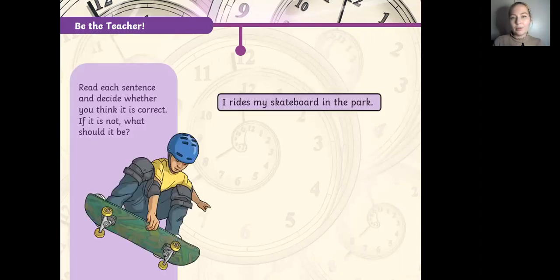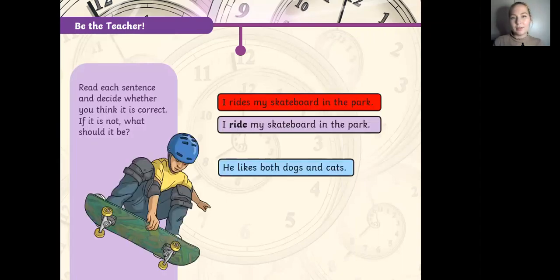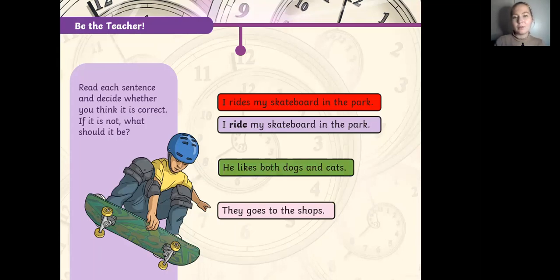And now I want you to check these sentences back again. As you see, there are some mistakes. I ride my skateboard in the park. So the correct option would be: I ride my skateboard in the park, because I do. He likes both dogs and cats. So just leave it like that because this is correct. And he goes to the shop. So the right option would be they go, because they do, right?